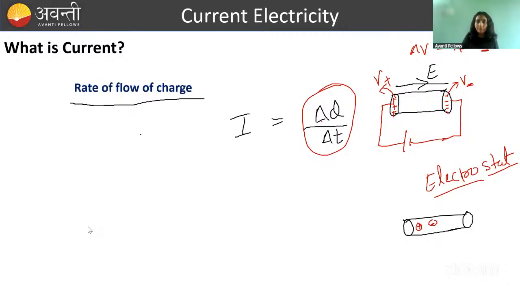Now when the battery is not connected, what is the situation of these free charges? You have studied thermodynamics, and in thermodynamics, you have studied kinetic theory of gases. And in kinetic theory of gases, you all have studied the energy of an atom at any temperature T. If I talk about monoatomic, then it is 3 by 2 kT, for a single atom. T is the temperature in Kelvin. You already know this. I have taught it in detail when you were in class 11.